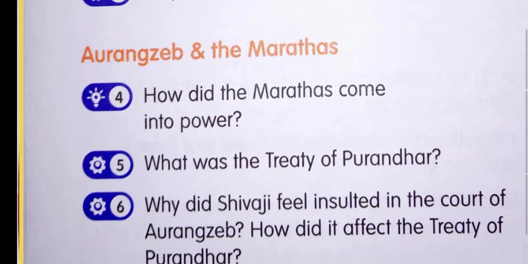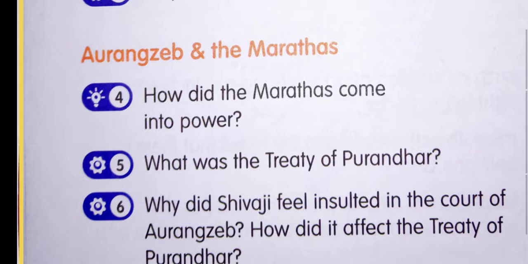Now, how did Marathas come into power? In the initial stage, Maratha families got important posts in the Mughal Empire, and slowly they became more powerful and started conquering a few of the regions.